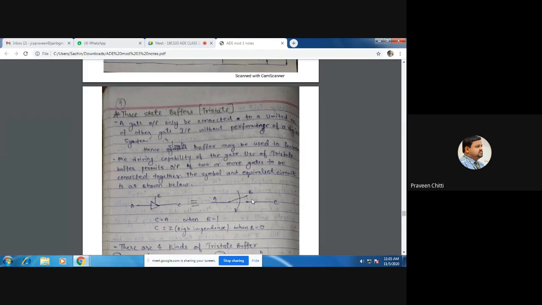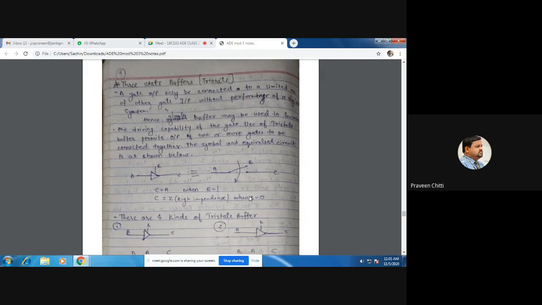So as I said, what is a tri-state buffer or three-state buffer? Many a time a gate output can be connected only to a limited number of other gate inputs without degrading the performance of the digital system. That's what we have seen. It depends on the fan-in and fan-out. But sometimes we need to connect the output of a particular gate to the inputs of other gates.